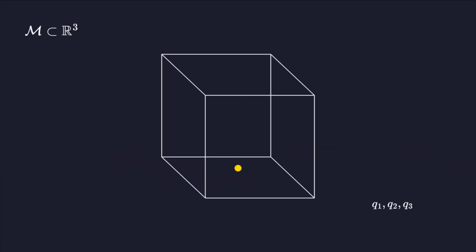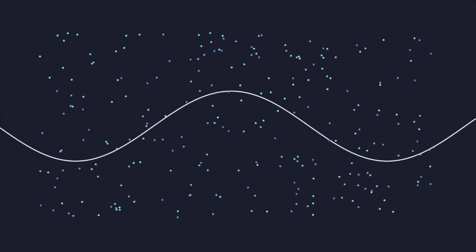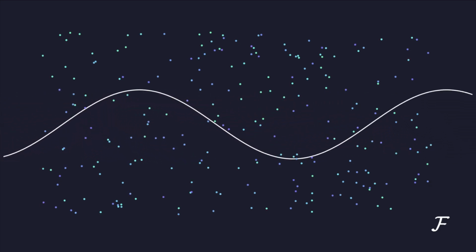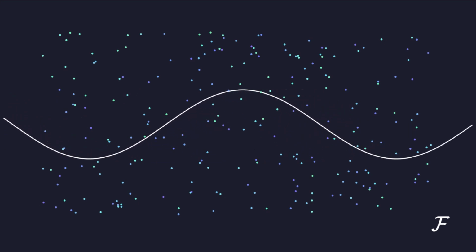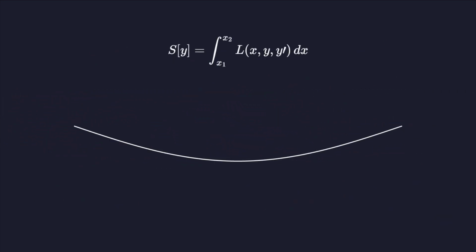A system with many degrees of freedom is represented as a single point moving through a configuration space. For a particle in 3 dimensions, this space is a 3-dimensional manifold. To analyze paths mathematically, we treat every possible trajectory as a vector in an infinite dimensional space. Each point in this functional space represents an entire function of time.